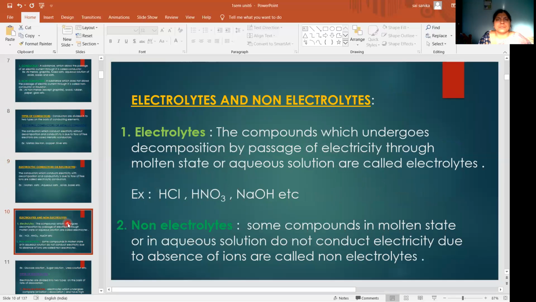Then come to electrolytes and non-electrolytes. How will you define electrolyte and non-electrolyte? What is an electrolyte?